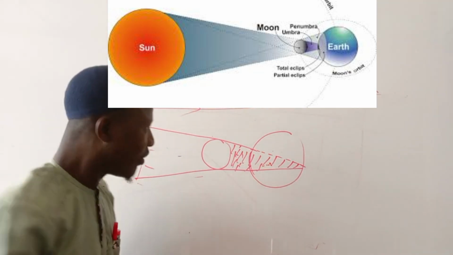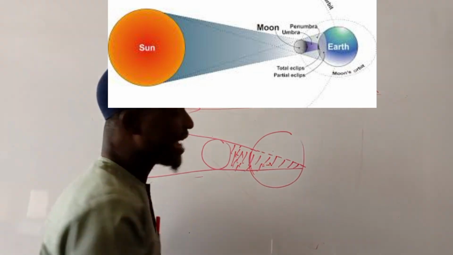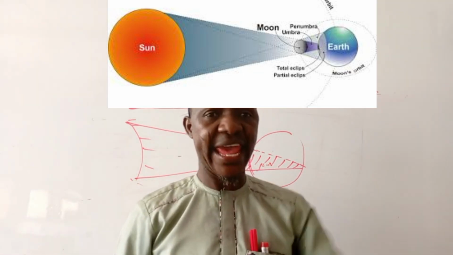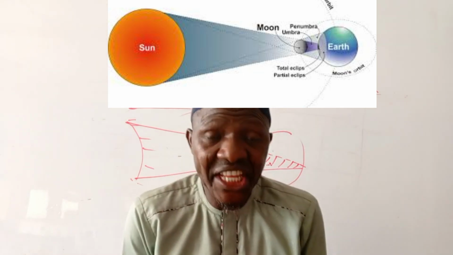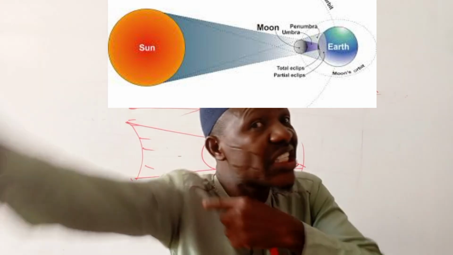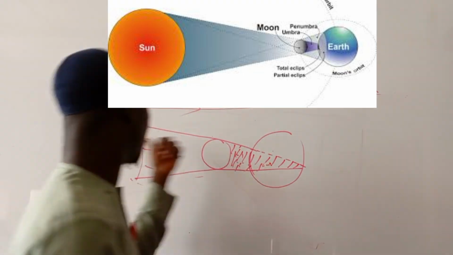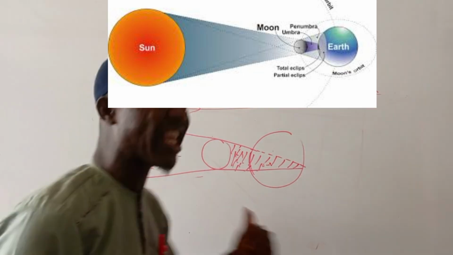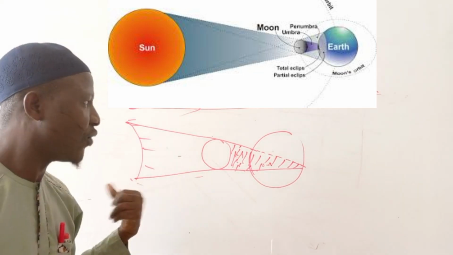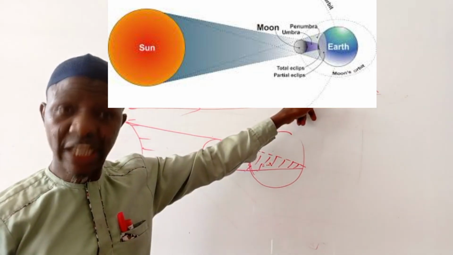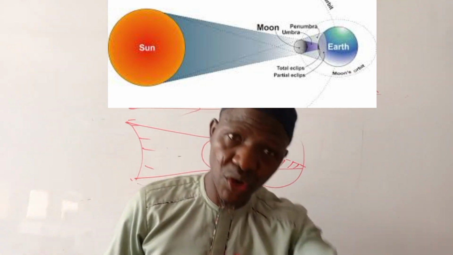So the people here are in darkness. We're supposed to say the eclipse of the earth. But because we are already inside the earth, we cannot see the earth. We now change it: we are in darkness, we cannot see the sun. So we now call it what? Eclipse of the sun. We have eclipse of the moon, we cannot see the moon. How I said eclipse means what? We cannot see.